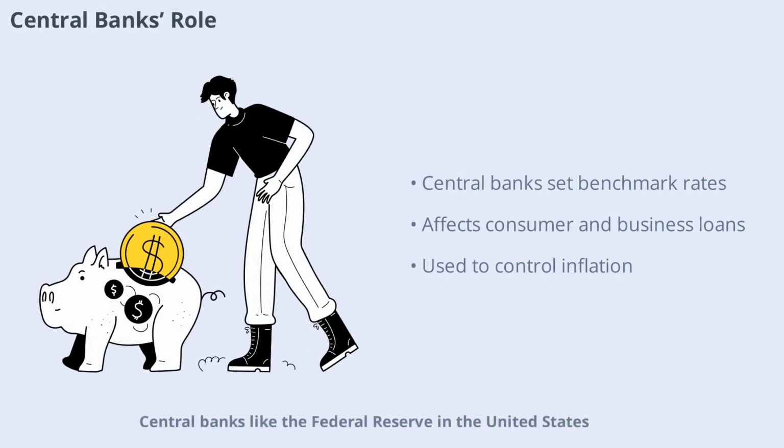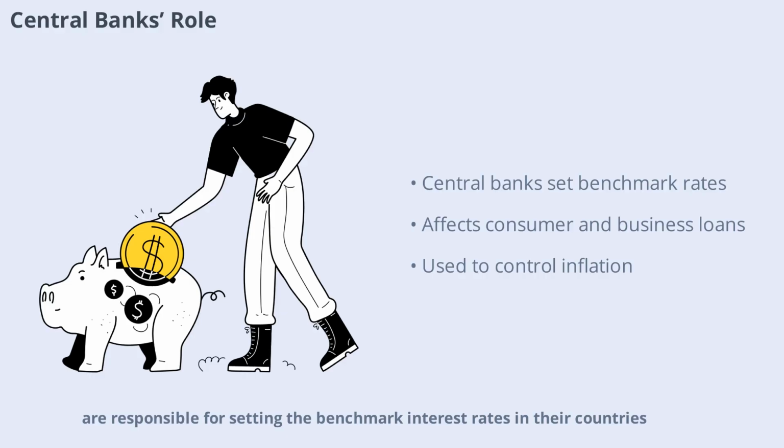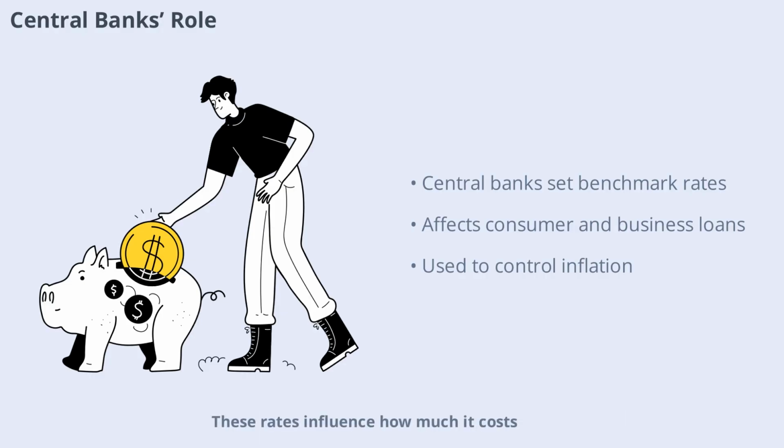Central banks like the Federal Reserve in the United States are responsible for setting the benchmark interest rates in their countries. These rates influence how much it costs for banks to borrow money from each other, which in turn affects the rates offered to consumers and businesses. By adjusting these rates, central banks aim to control inflation, encourage economic growth, or cool down an overheating economy. Their decisions have a ripple effect, impacting everything from mortgages to credit cards.